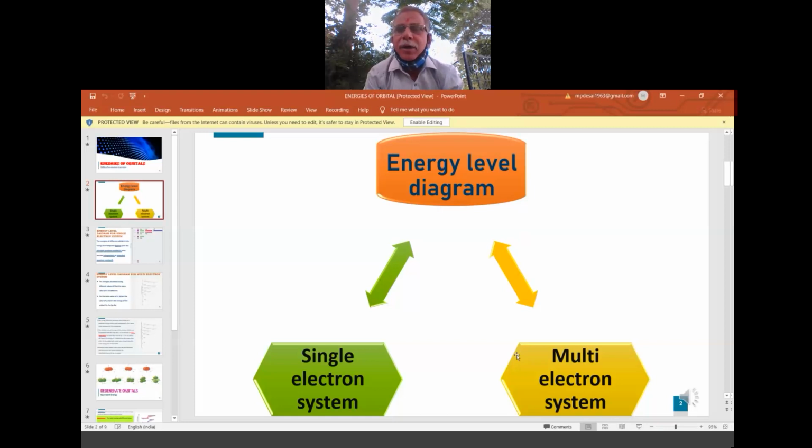Accordingly, we have made first energy level, second energy level, third energy level, and so on. Many are there, depending upon the atomic number, depending upon the number of electrons in an atom. So they will take their positions. In the first level, small size, so only two are accommodated. In the second level, little bigger, so more number of electrons can be accommodated.